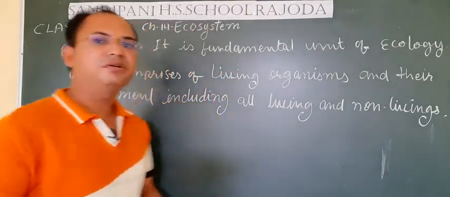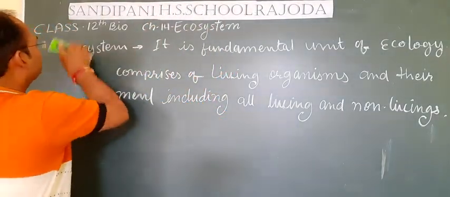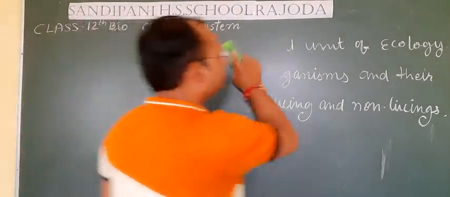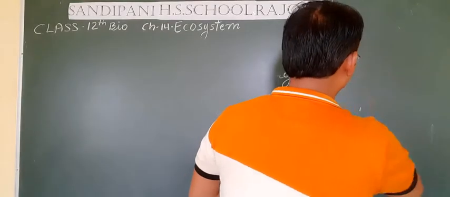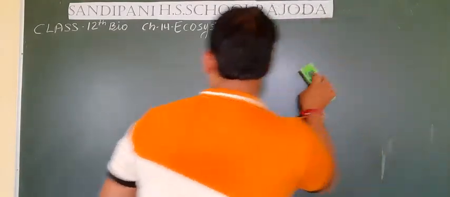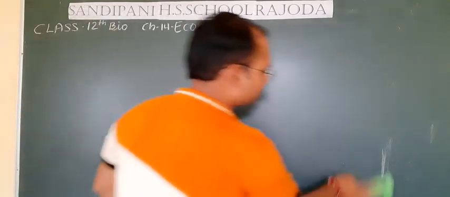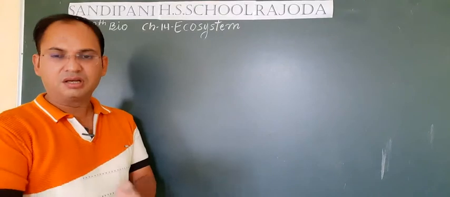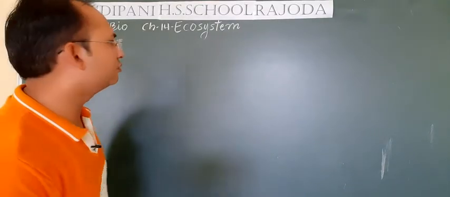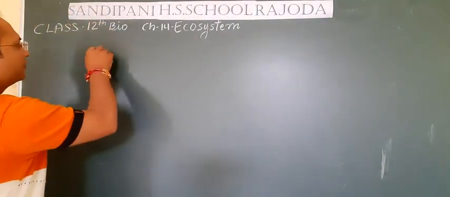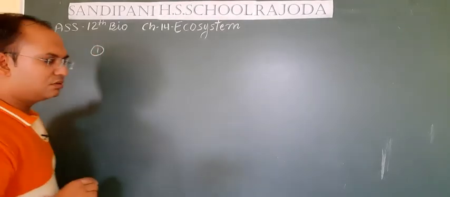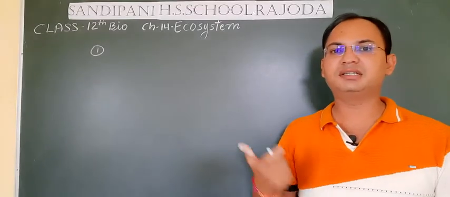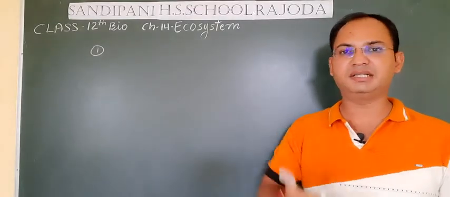Students, if we talk about the functions and the incidents that take place inside an ecosystem, then we see that mainly four types of incidents take place inside an ecosystem. Let's see the components or structure of the ecosystem. First of all, if you think practically, all the living organisms living inside the ecosystem need some energy.